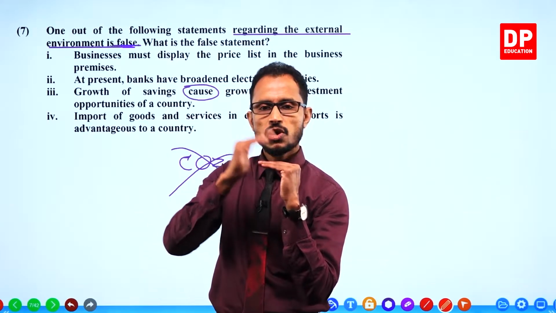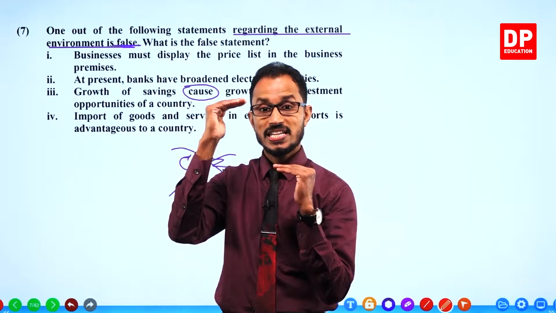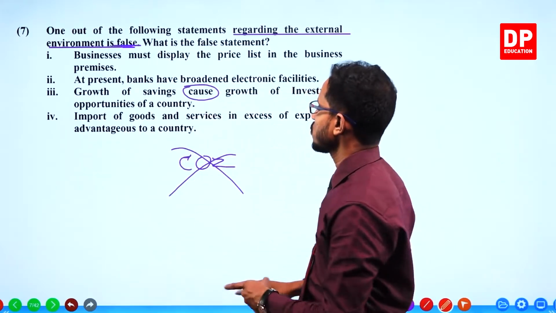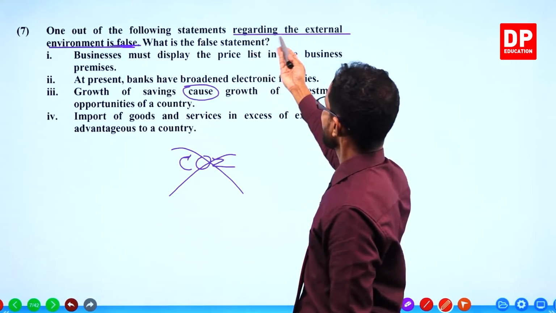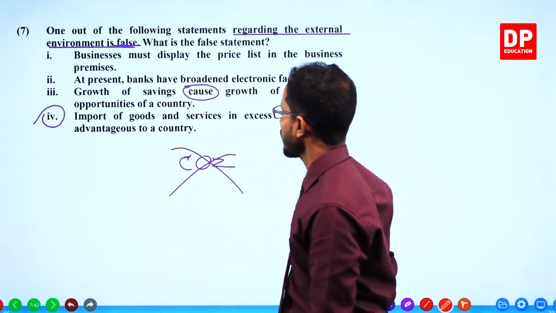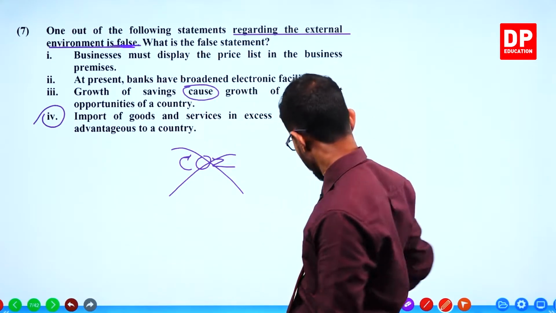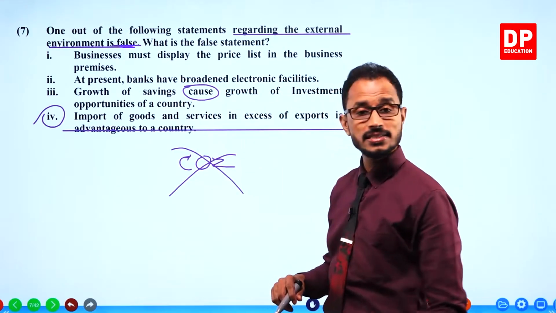Import expense should not exceed export income. That is not true. One out of the following statements regarding the external environment is false. This is the false statement. Okay.